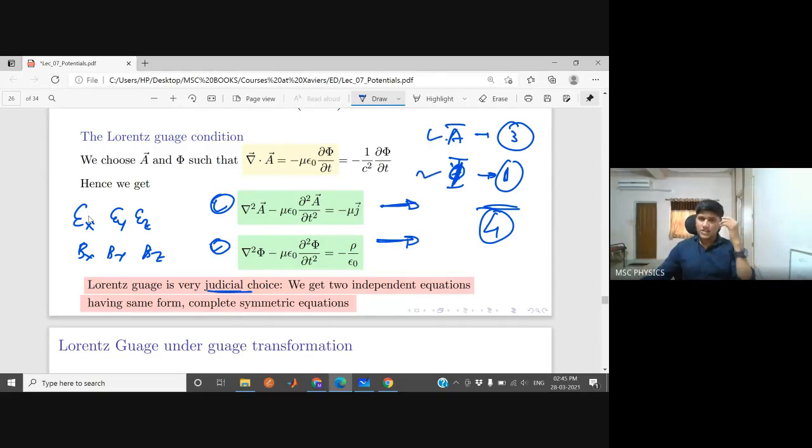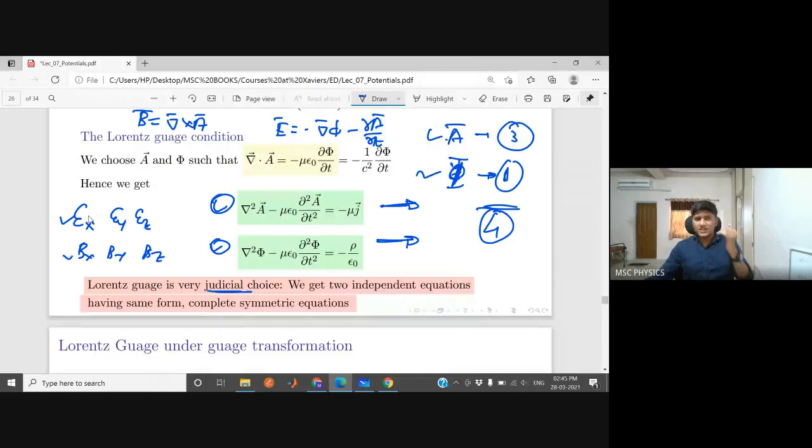So if we know these two, we can find E and B because we know the relation: E equals negative gradient of phi minus del A by del t, and B equals curl of A. So this is our purpose of doing all these calculations.